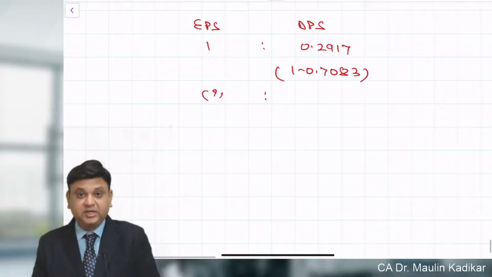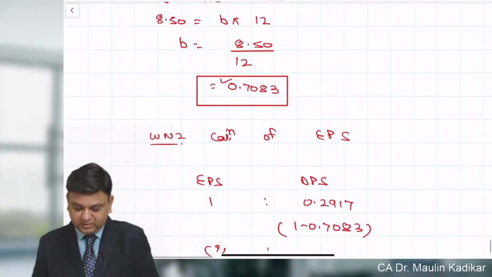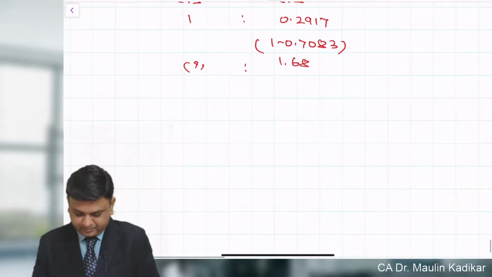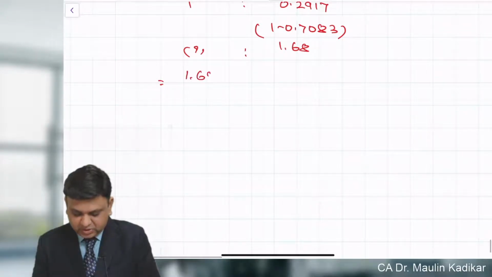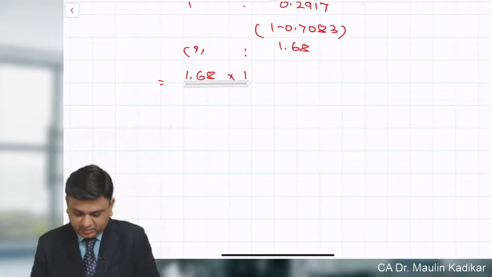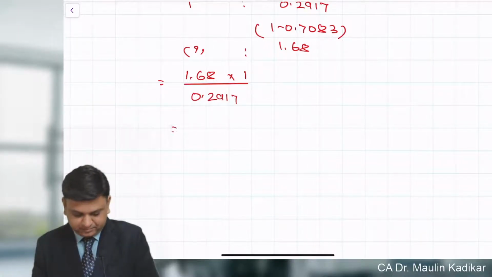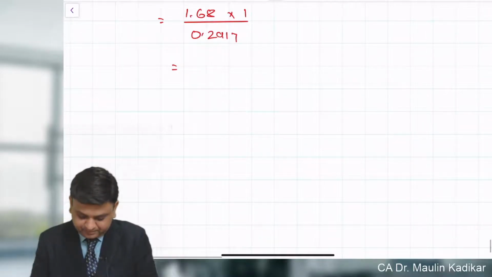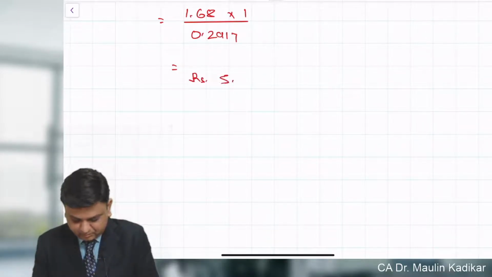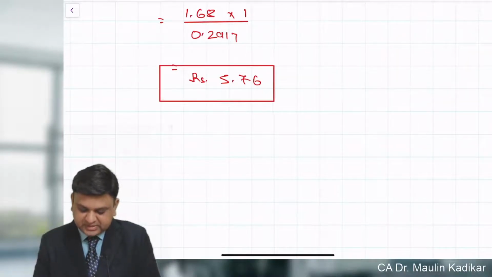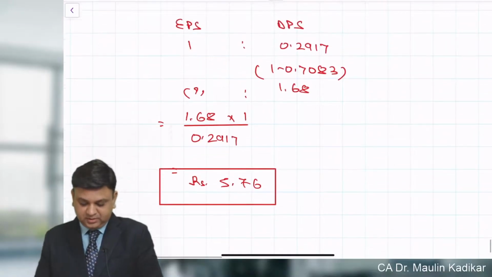So what must be the earning per share for the dividend of 1 rupee 68 paise? So it is 1 rupee 68 paise into 1 divided by 0.2917. That is 5 rupees 76 paise. That is the way we are required to make the calculation of the earning per share.